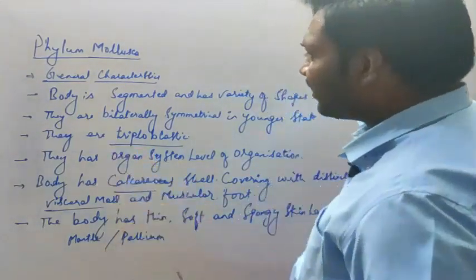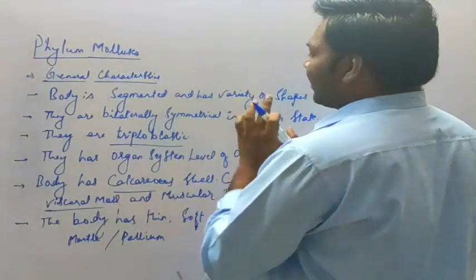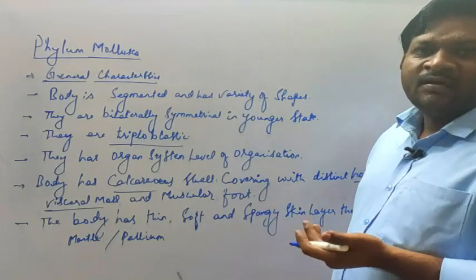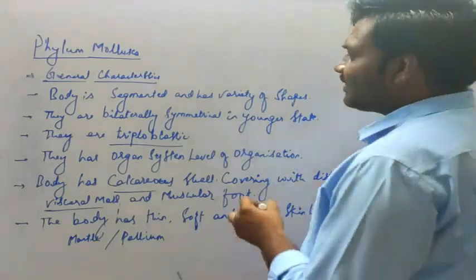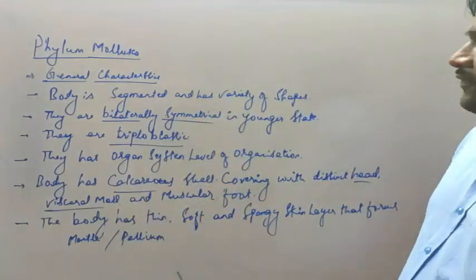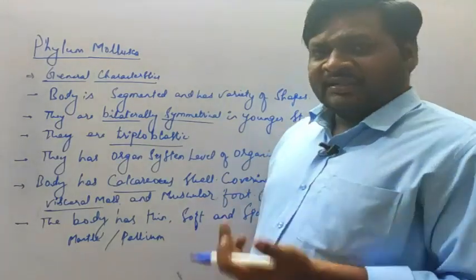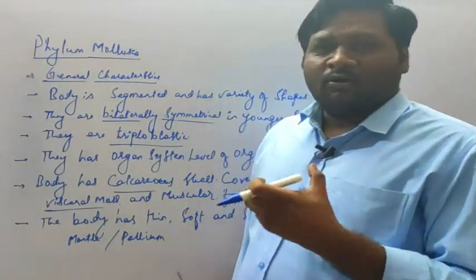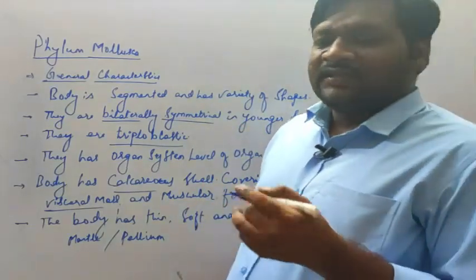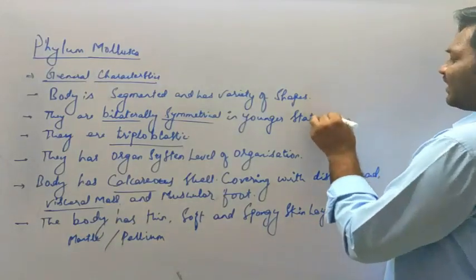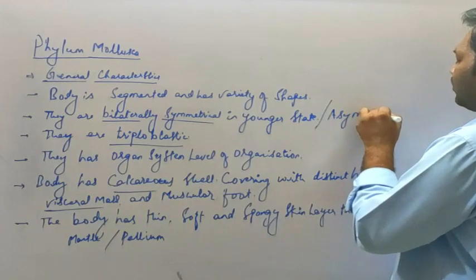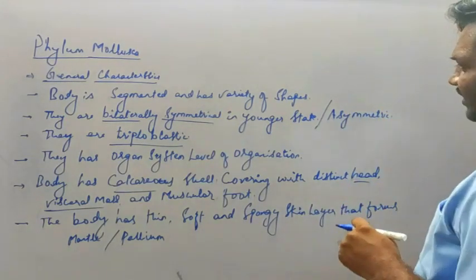So these are a few characteristic features. Again, we have to discuss more. Body is segmented and has a variety of shapes. If we look at the different types of mollusks, we can see they have different types of shape. The next, they are bilaterally symmetrical. In case of apple snail or the normal garden snail, in the younger phase of their development they have bilateral symmetry. As they grow up, they will be considered asymmetric. That is the basic difference.